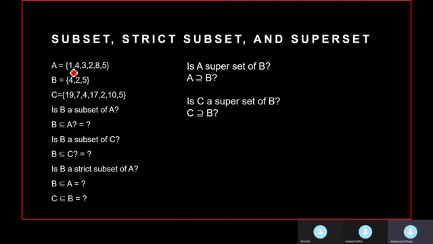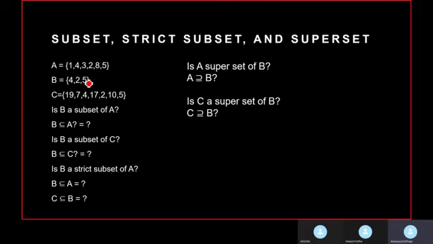And is C a strict subset of B? Initially, C is a subset of B because we have a 4, we have a 2, and we also have a 5. So C is a subset of B, but C is not a strict subset of B because we have additional elements in C which are not present in B.